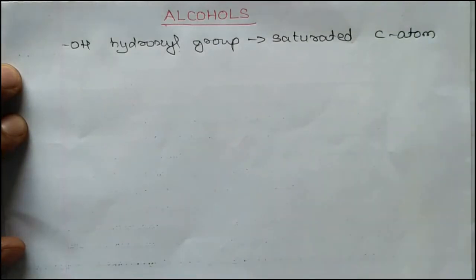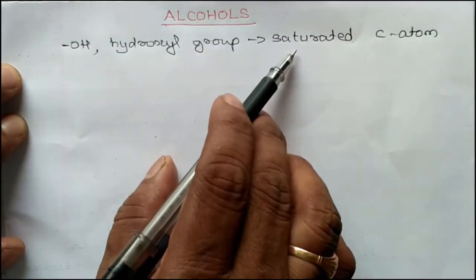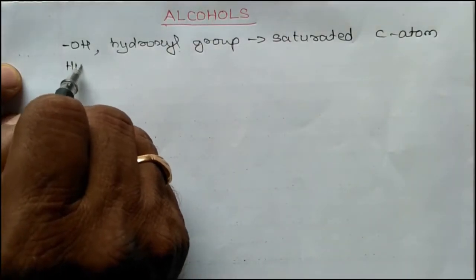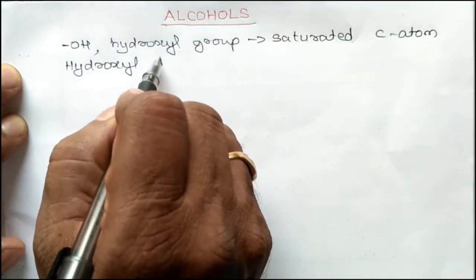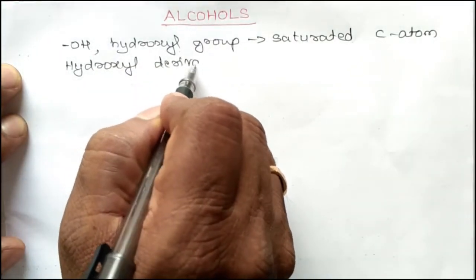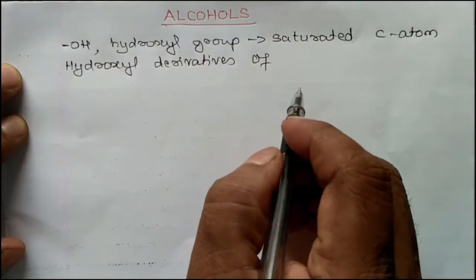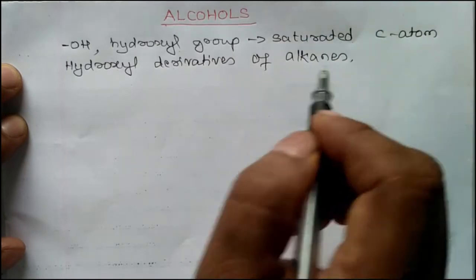These are the class of organic compounds in which OH, also called the hydroxyl group, is attached to a saturated carbon atom. They are also called hydroxyl derivatives of alkanes.